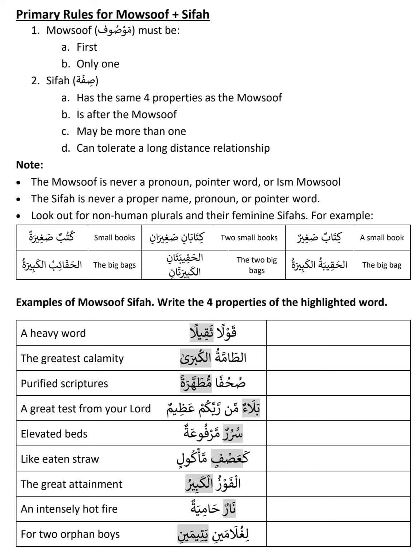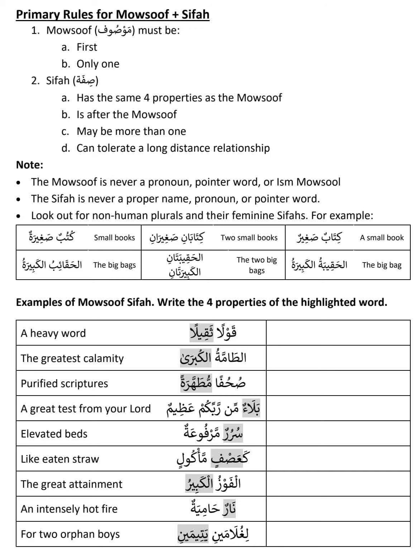You have to convert to 2: Saghirun, Saghiran, Saghirin, Saghirani. Saghirani is the pair, two small. That's how Arabic is. Every Arabic word has a number, so it can be 2 also. So Kitabani Saghirani means two small books. Why is it Saghirani? Because it's Kitabani, so it matches all four properties.